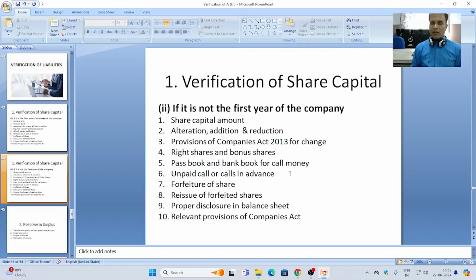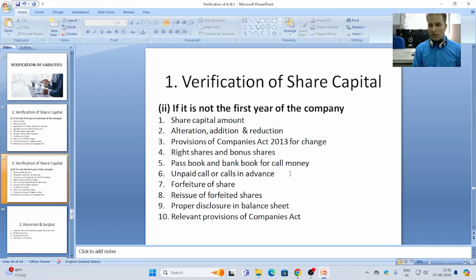Next, any type of alteration, any type of addition and reduction of share capital should be verified by the minutes of meeting and resolution passed in the concerned meeting.